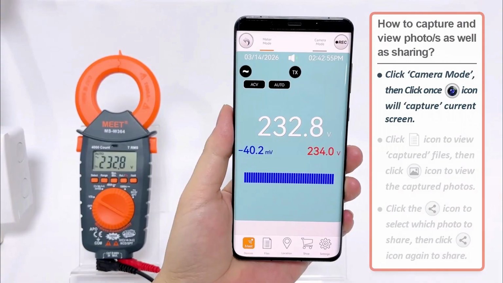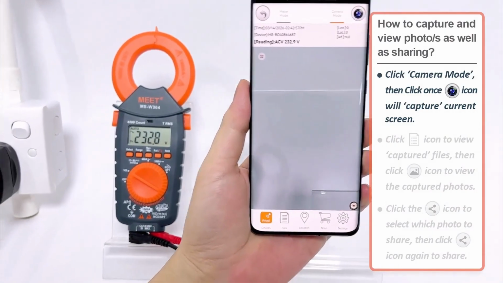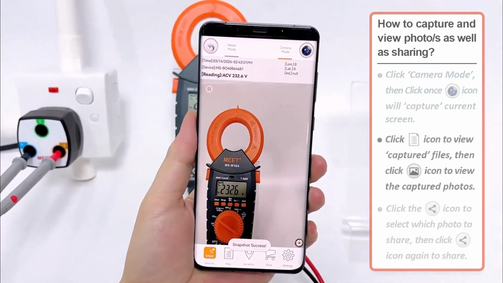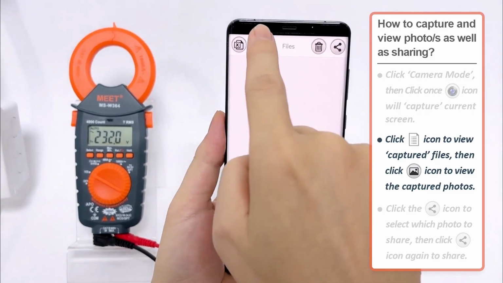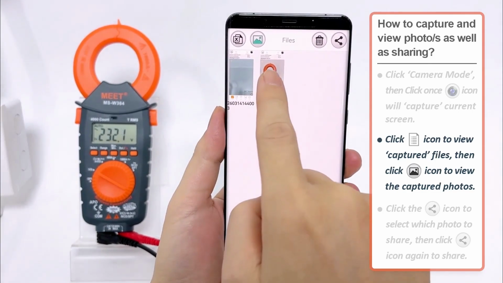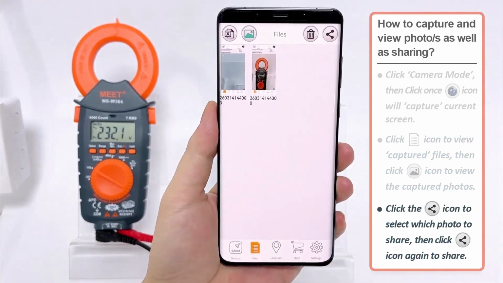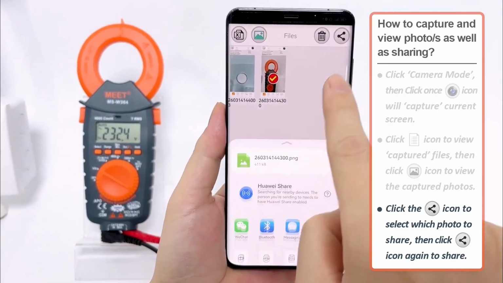How to capture and view photos, as well as sharing. Click Camera mode, then click the Capture icon once to capture the current screen. Click the Files icon to view captured files, then click the Photo icon to view the captured photo. Click the Share icon to select which photo to share, then click the Share icon again to share.